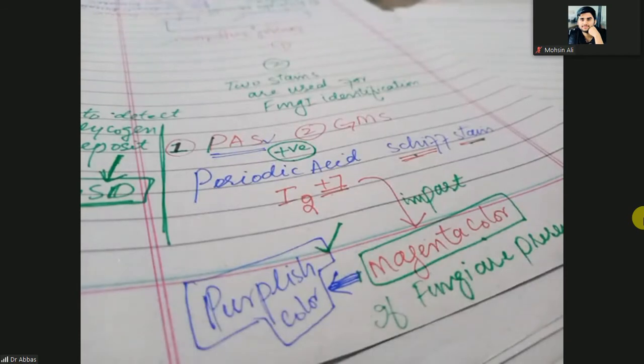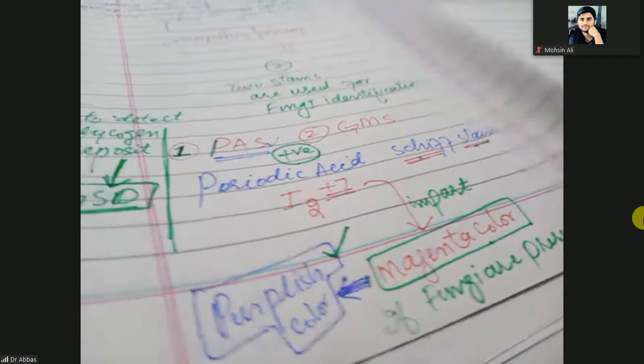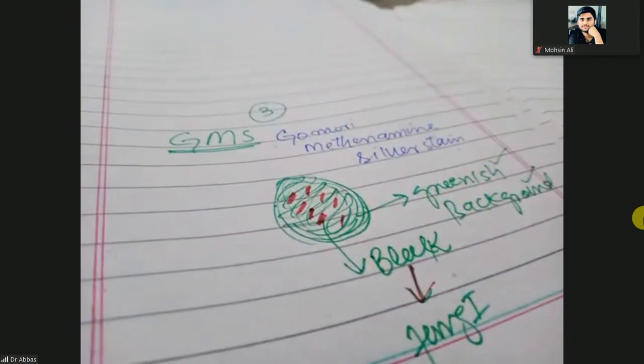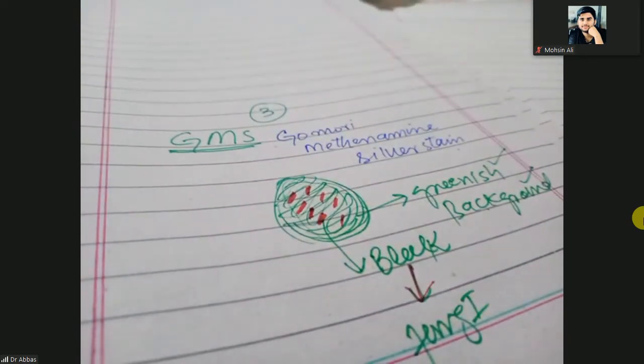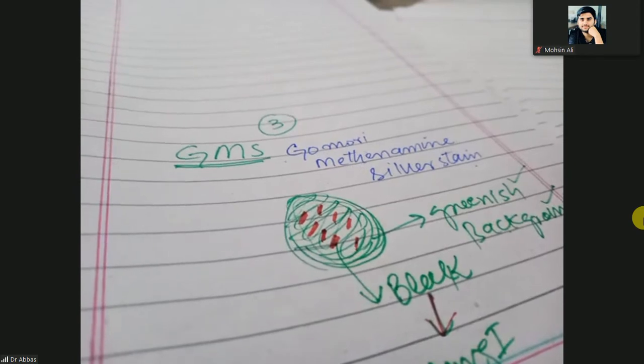So when the color turns purplish, it is suggestive for the presence of fungi. If on the GMS stain you find some black dots surrounded by the greenish background, these black dots are suggestive for the presence of the fungi. So GMS stain gives the black dots and PAS stain gives the purplish or magenta color. So these are two stains for identification of the fungi.